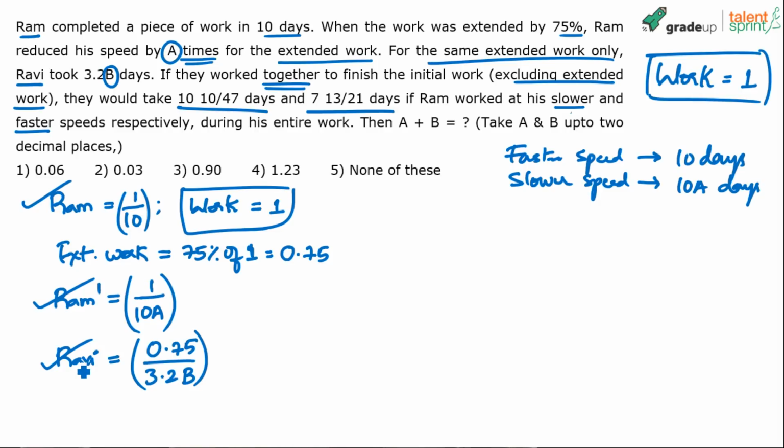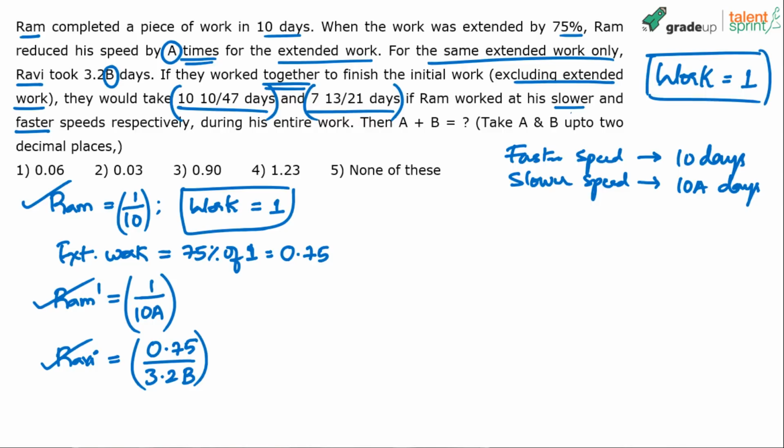So when Ravi and Ram dash work together, Ram dash is the slowest Ram, right? They will take 10 by 47 days. When Ravi and Ram work together, they'll take 13 by 21 days to finish the work. What work? 1 unit of work. Then what is a plus b is the question.